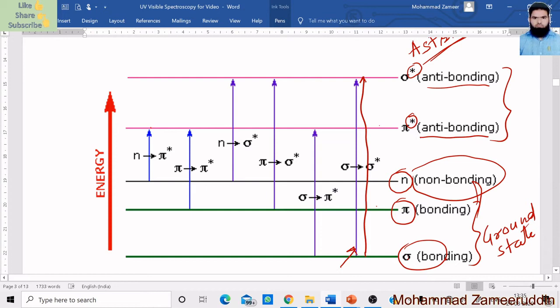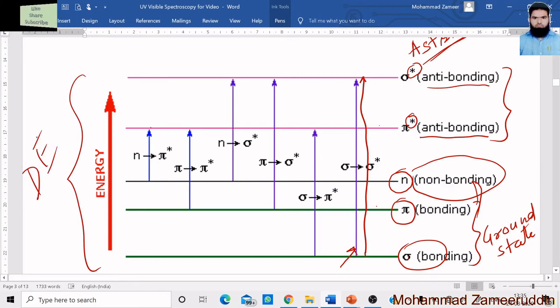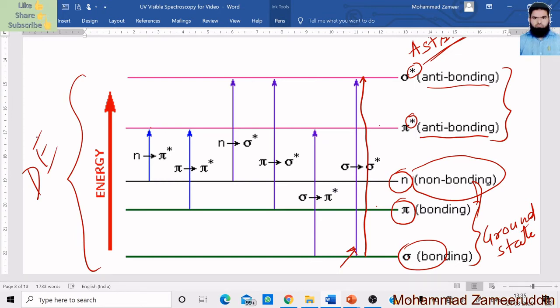How much energy is required for the sigma to sigma asterisk transition? This difference of levels is the energy difference, delta E, required for an electron to shift from the ground state sigma to the excited state sigma orbital.